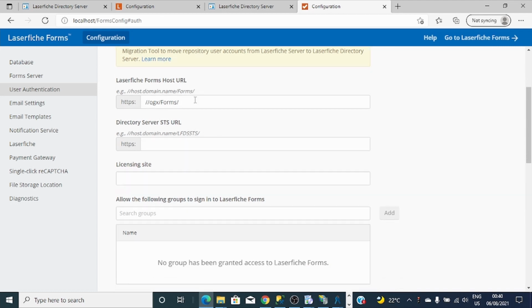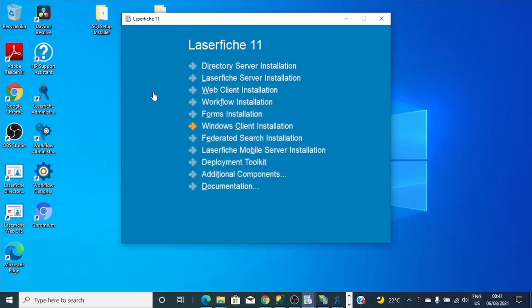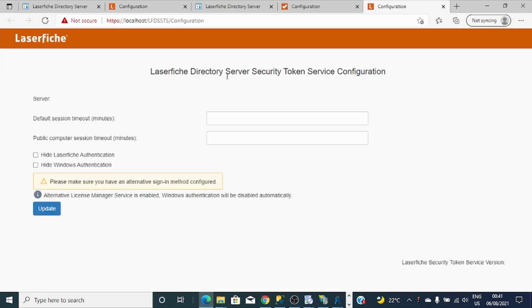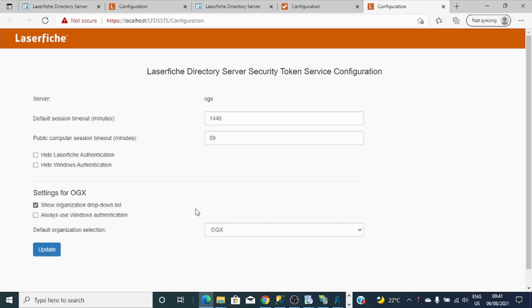Okay, so here I'll indicate the Laserfiche Form URL. It's a good thing it's already here, and here I write the WebSTS URL. You can follow the instruction here. The good thing about WebSTS is it's already installed on this same PC. I can open it here. This one.